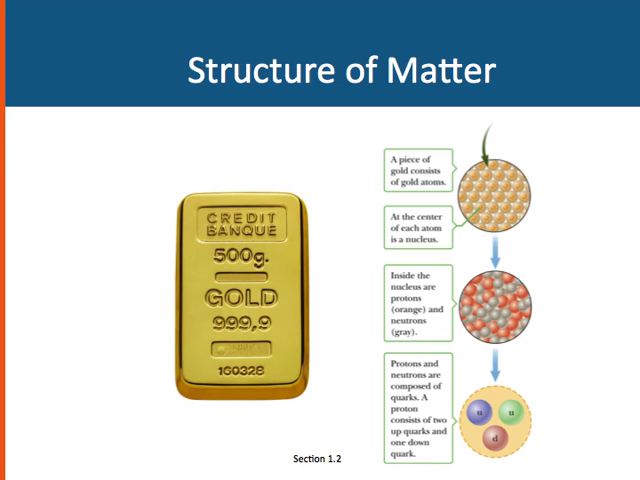So if we were to look at, say, a piece of gold, something that maybe we'd all like to have right now, a piece of gold we know consists of gold atoms. Now if we look at those atoms, at the center of each atom is a nucleus. And if we were to look at that nucleus carefully, we'd see that inside were protons and neutrons. And if we were to take one of those protons and break it up, we'd see that it's composed of quarks. A proton consists of 2 up quarks and a down quark, where a neutron would be 2 down quarks and an up quark.